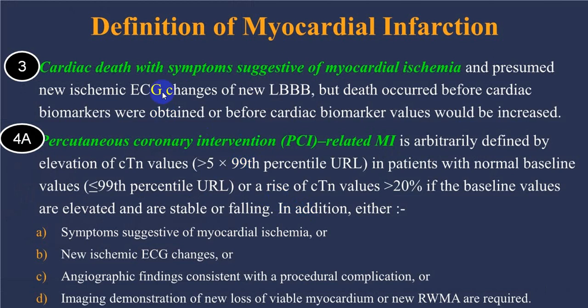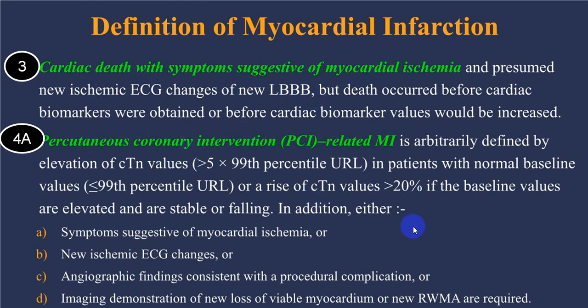Type 3 is sudden cardiac death, where you don't have evidence by cardiac biomarkers because the person gets sudden death, and we may not have an ECG record also. You can demonstrate that on autopsy, but if an ECG is taken, there are new ischemic ECG changes, or new left bundle branch block, and the person suddenly dies.